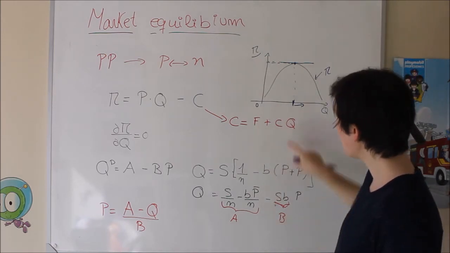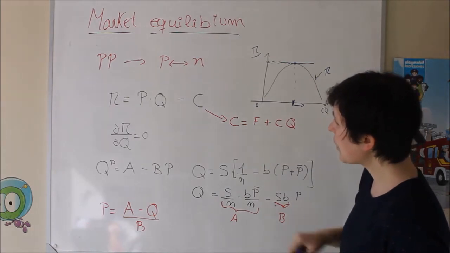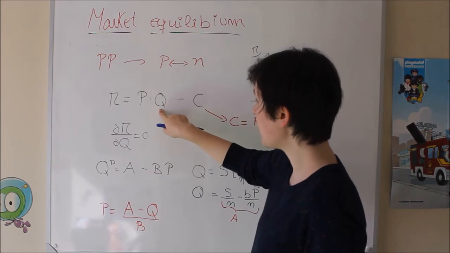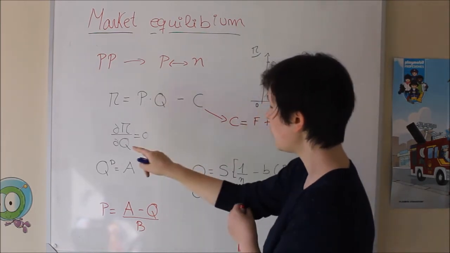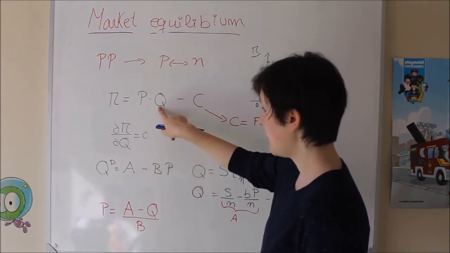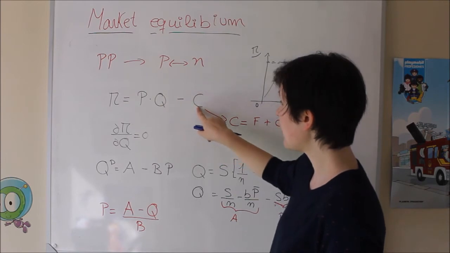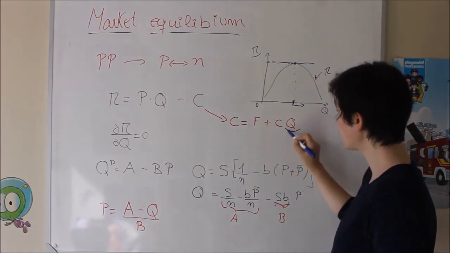Okay? And also here we have production. Well, here we have the quantity produced. So when we are going to do the derivative of this thing, we need to consider that the variable is going to be this one. But also you need to see that the cost is going to consider here production.